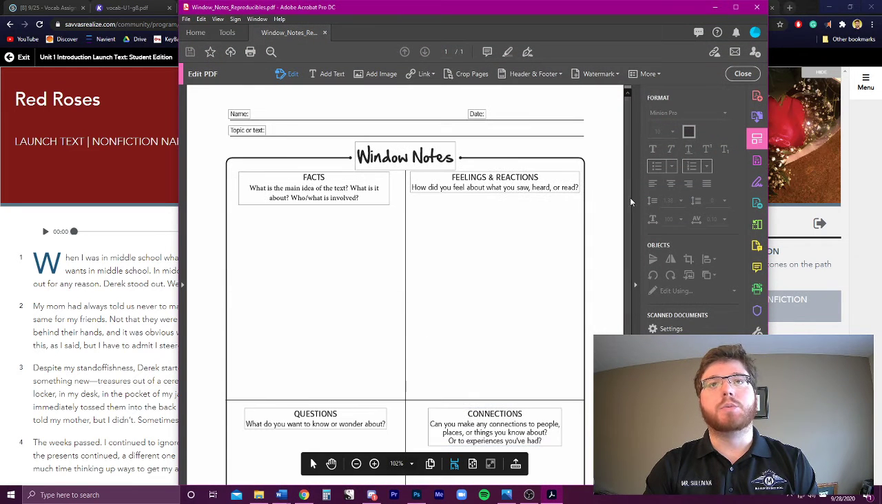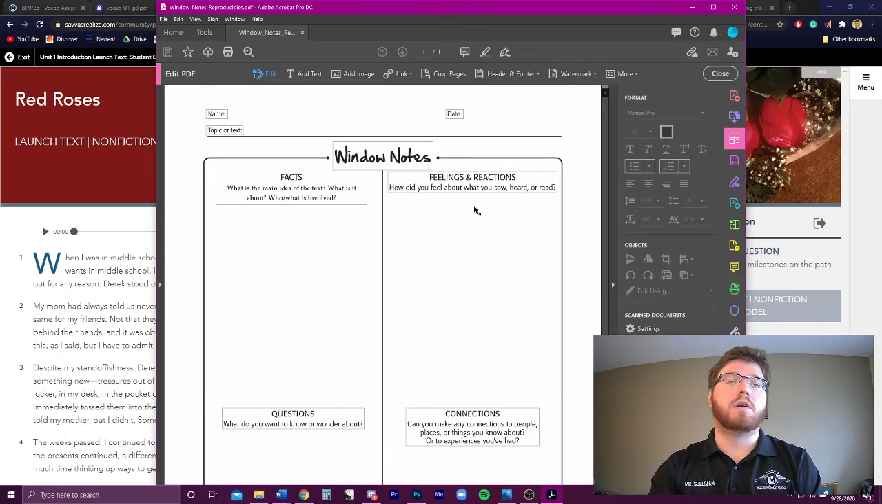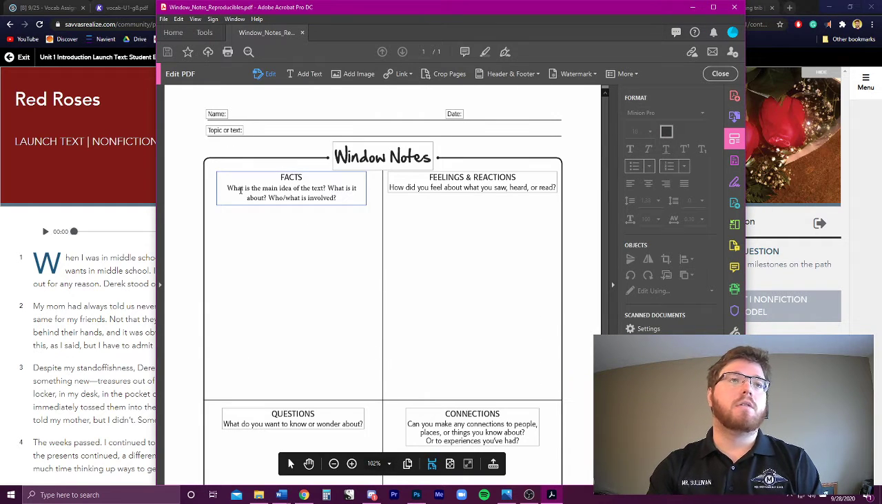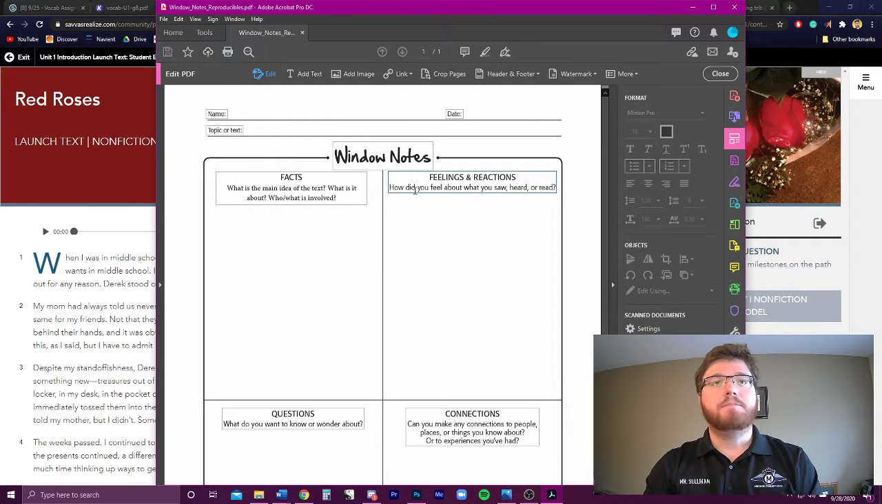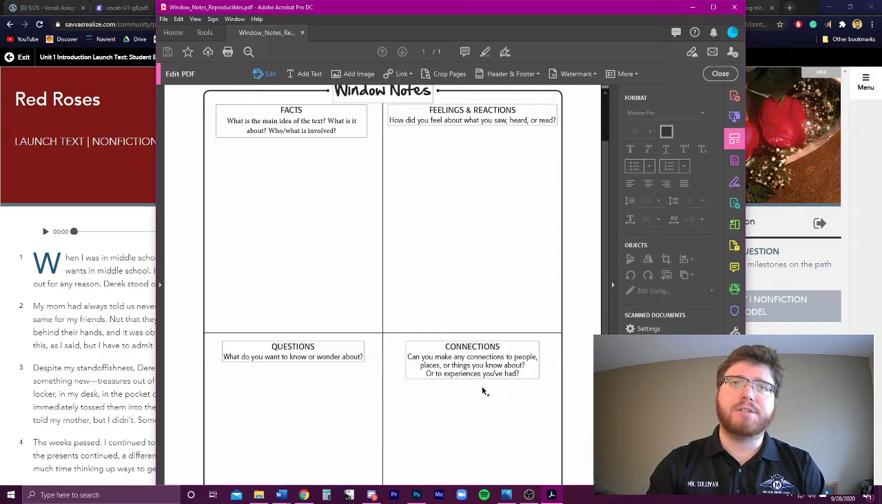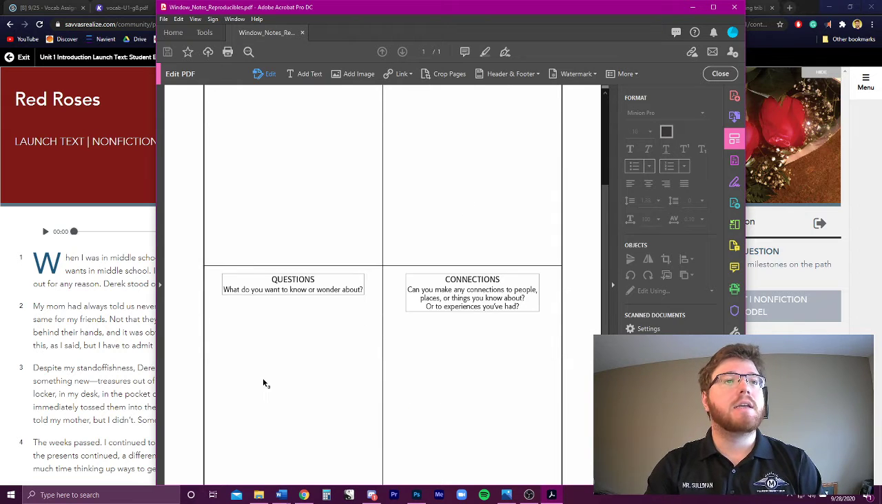Here are your window notes. I'll be putting this inside of Kami, but I haven't done it yet, so bear with me. We just have our 4 questions here. On the first box, we have what is the main idea of the text? What are your feelings? Okay, so there's no real wrong answer when you're asked about your feelings.